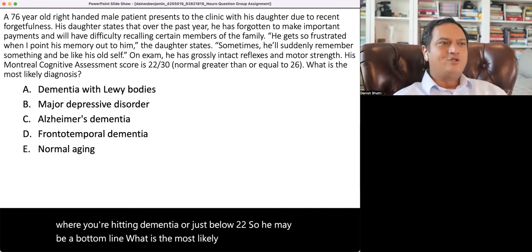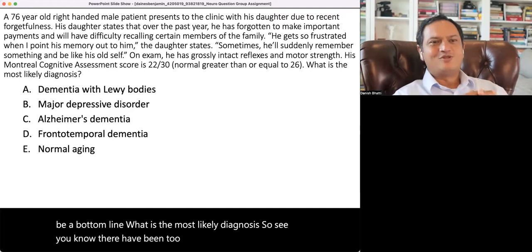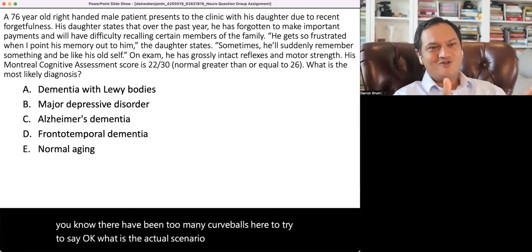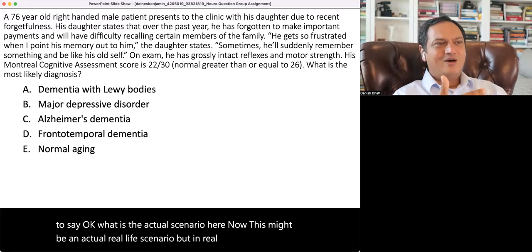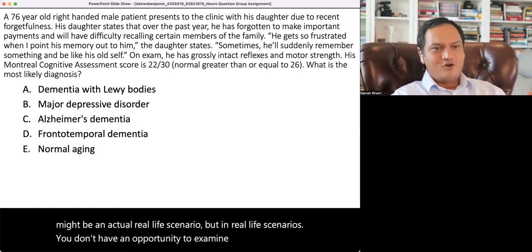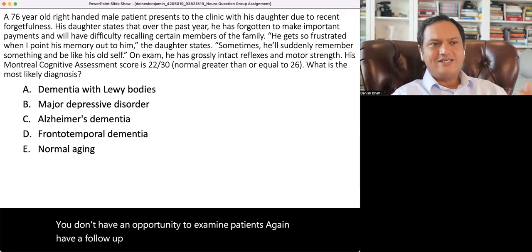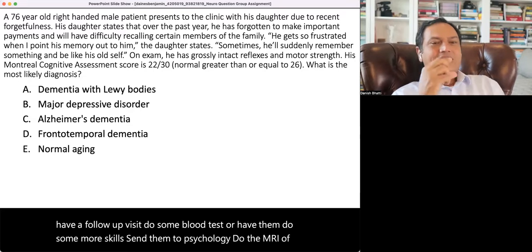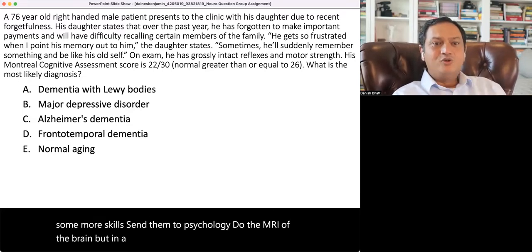So see, there have been too many curveballs here to try to say, okay, what is the actual scenario here? Now, this might be an actual real life scenario, but in real life scenarios, you now have the opportunity to examine patients again, have a follow-up visit, do some blood tests, or have them do some more scales, send them to psychology, do an MRI of the brain.